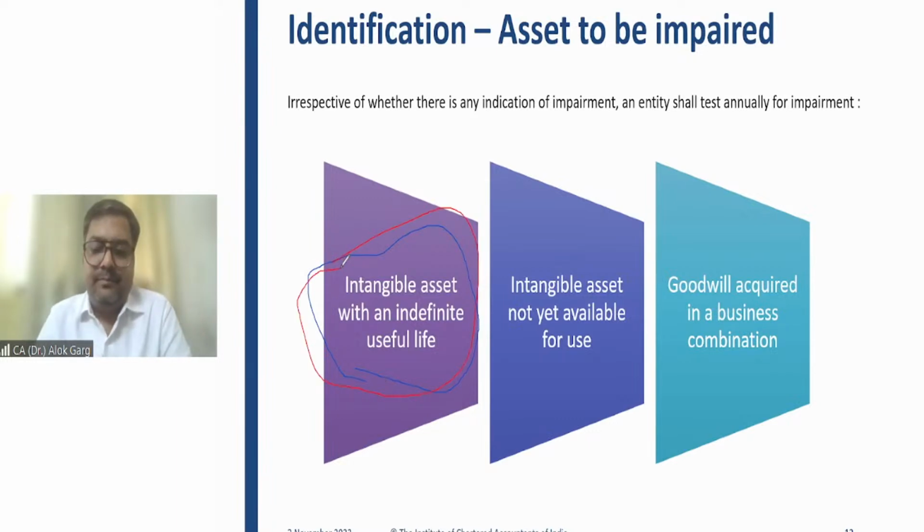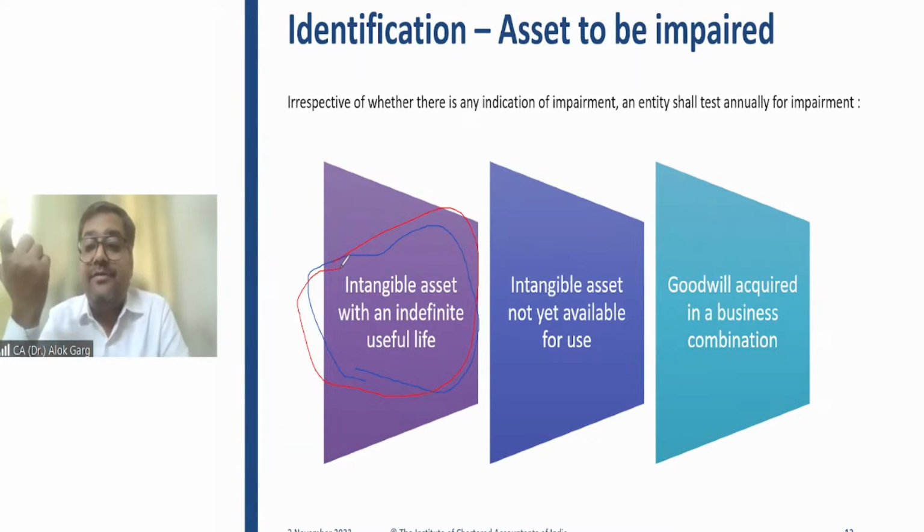You remember, while teaching the intangible asset standard, I told you that there is definite life, which is finite life, and the concept of indefinite life in intangible assets. Whenever there is an indefinite life, of course, you cannot compute depreciation or amortization. Why?